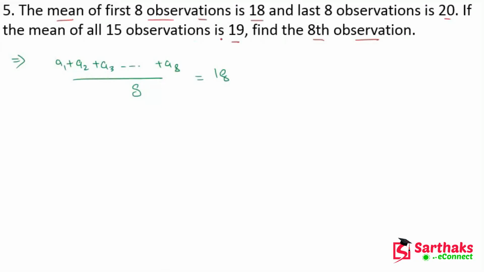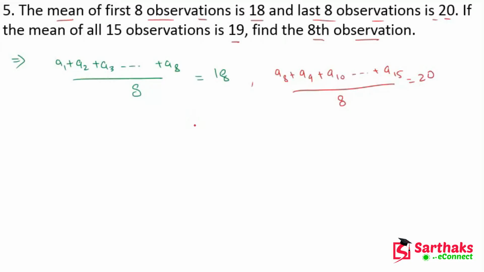And out of 15 observations, the mean of the last 8 observations is 20. So here we can write A8 plus A9 plus A10 and so on plus A15, divided by 8, is equal to 20.